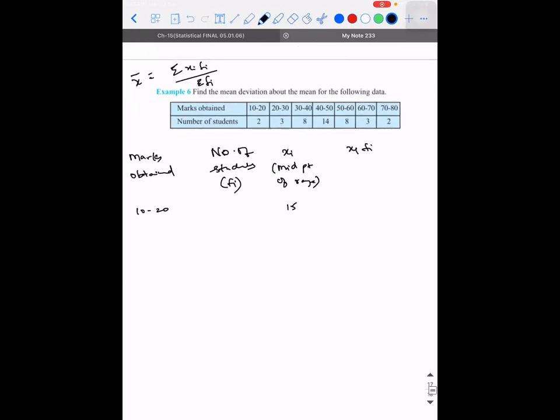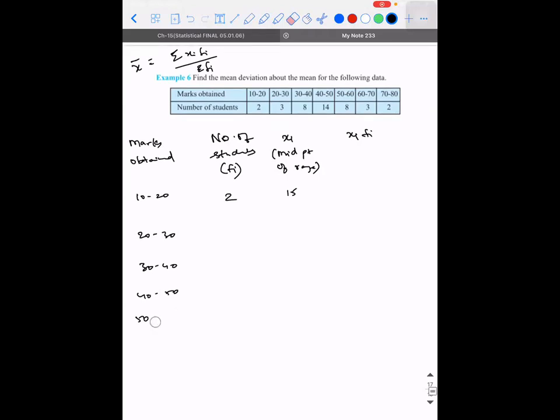So for 10 to 20, what is the frequency? 2. Similarly, 20 to 30, 30 to 40, 40 to 50, 50 to 60, 60 to 70, 70 to 80. 20 to 30 is 3, then 8, 14, 8, 3, 2. Here the midpoint is 25, and 10 gets added to each: 35, 45, 55, 65, 75. Are you clear with the third column? So what do we do for the fourth column?